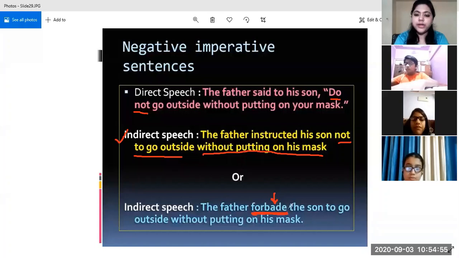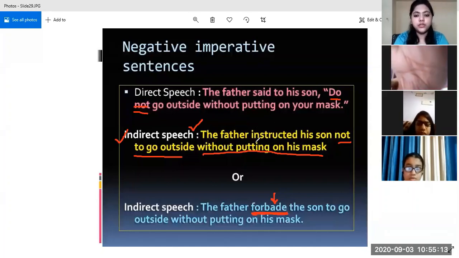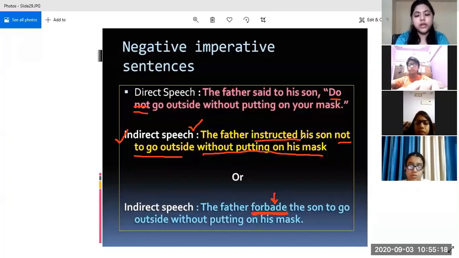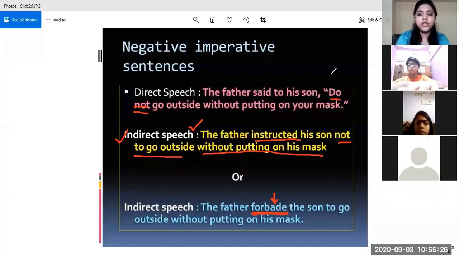So if you are using forbade, then you have to omit this word not, which is given in the direct speech, and you can write the rest of the sentence. However, if you are not using forbade and if you are following this structuring of sentence, then you can use not, but you will have to be careful enough to use this word instructed, or whatever the sense of the speech is. All right, so these are the two ways in which we can write a negative imperative sentence into its indirect speech.